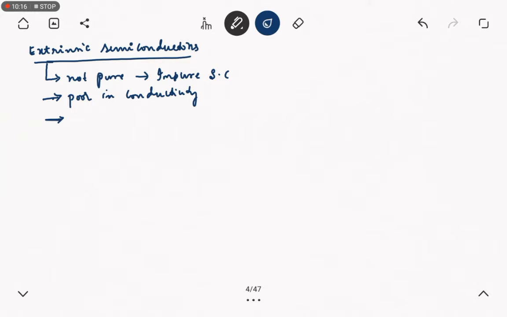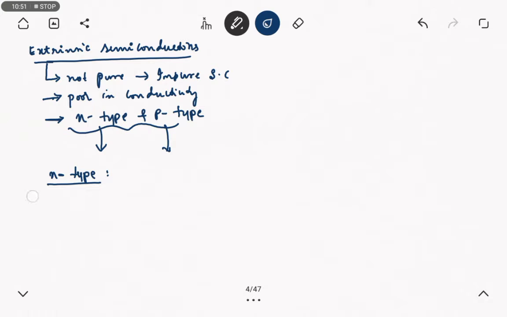Extrinsic semiconductors can be of two types, N-type and P-type, depending upon the type of impurities we add. The impurity can be either N-type or P-type, based on the energy band gaps and materials we choose. We shall discuss them one by one. First we shall take up N-type.